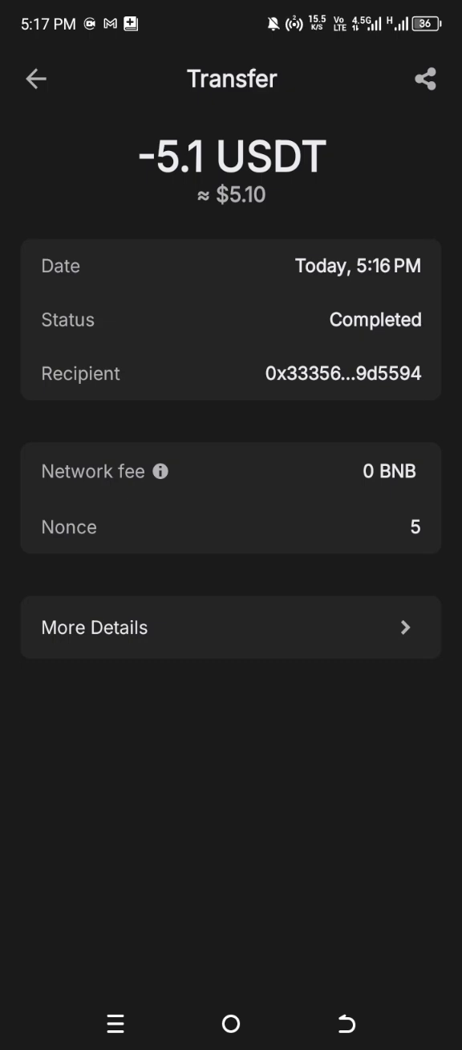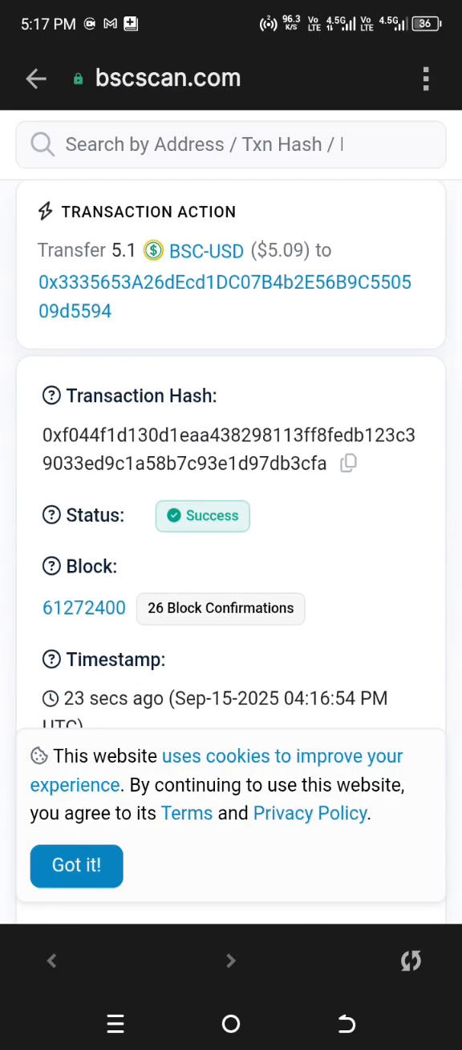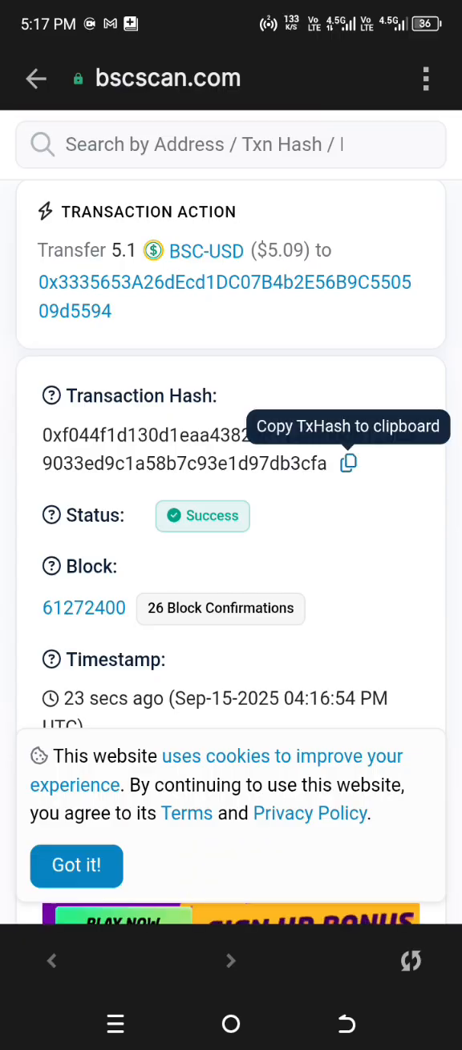The next thing you're going to do after now is to click on more details here. If you're using Trust Wallet or SafePal, click on more details here to take it to BSCScan so that you can get the transaction ID. Look at it here. Your transaction hash is here. So you click on copy. Please follow what I'm doing.